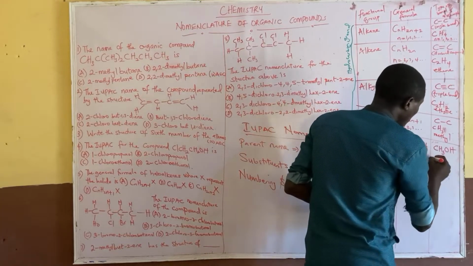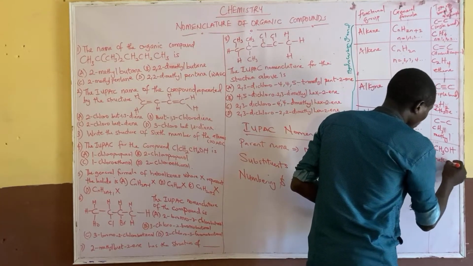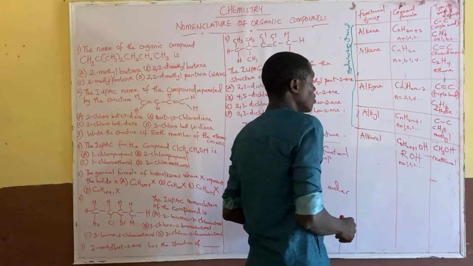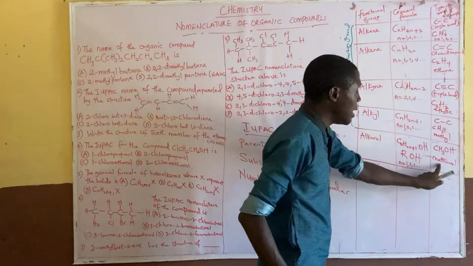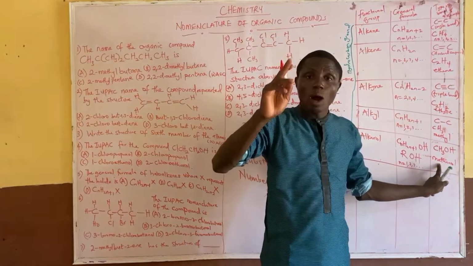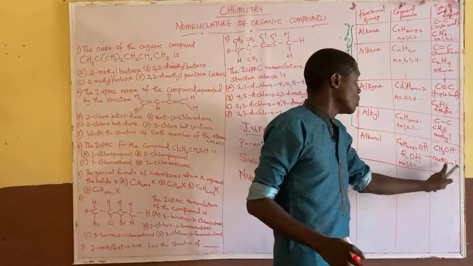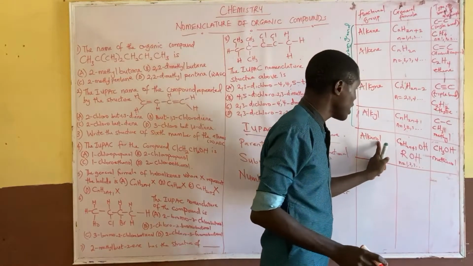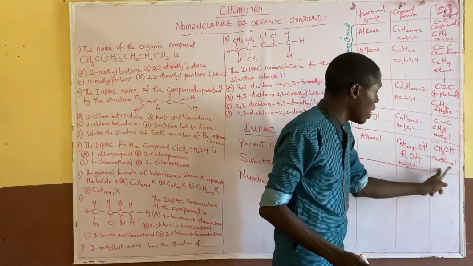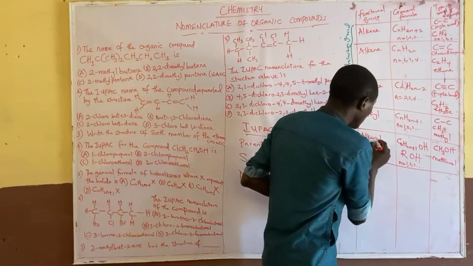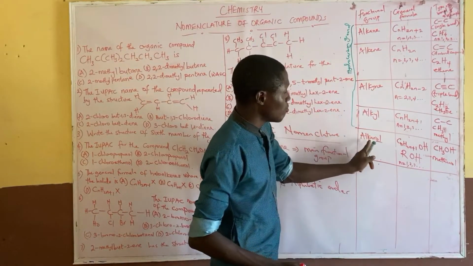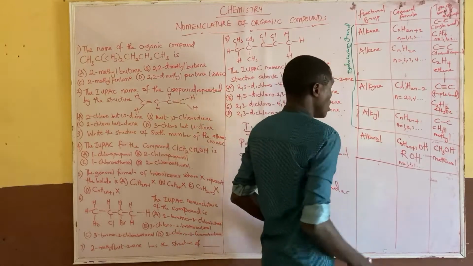So this is called methanol. How do I get that? Meth is 1. Then with the functional group, "ol" is the name of the functional group for the word alkanol. So we just put "ol" there.